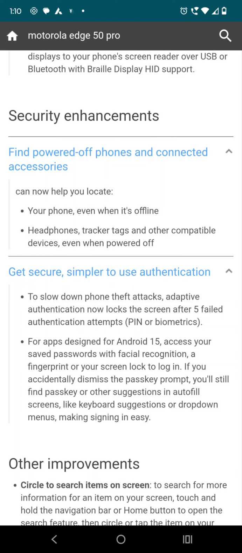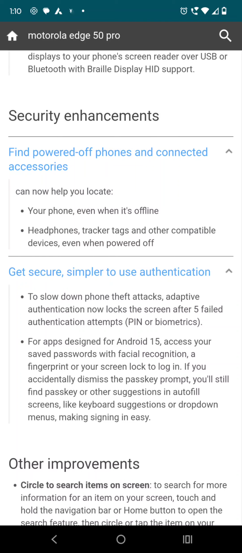So if your phone is offline or switched off, in that case also you will be able to track your phone, and you will be able to track your headphones, trackers, tags and other compatible devices even when powered off. So suppose your headphone is powered off and it has vibration or any alerting system, in that case also with this Android 15 feature you will be able to find that device.